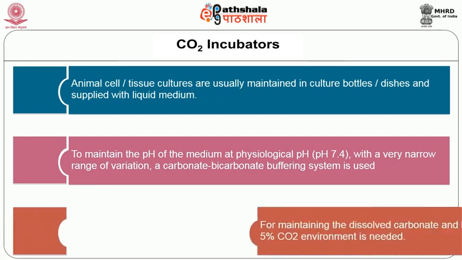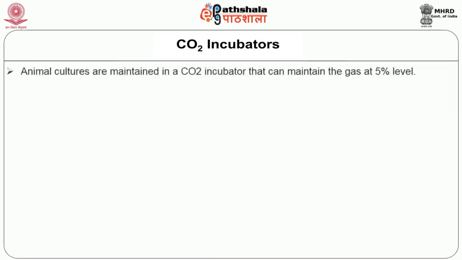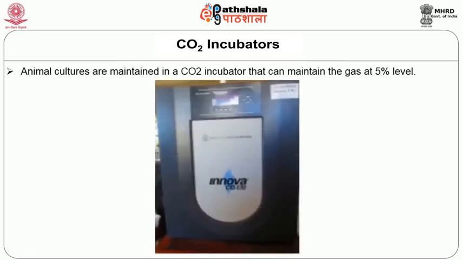For maintaining the dissolved carbonate and bicarbonate levels in the medium, a 5% CO2 environment is needed. For this reason, animal cultures are maintained in a CO2 incubator. This incubator can maintain the gas at exactly 5% level.